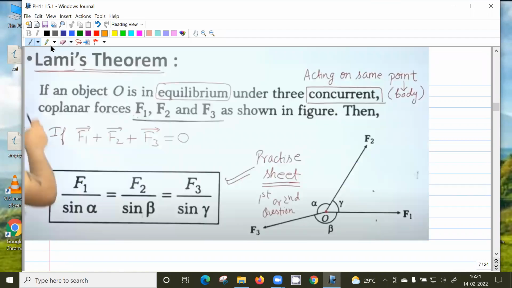Have you heard of this term, Lami's theorem? Basically, when there are three forces, when will the three forces be in equilibrium? Suppose these three forces are acting on this point, a point mass. When will this point mass be in equilibrium? What does equilibrium mean? That the effect of the force is nullified, the effect is zero, right? F net is zero.